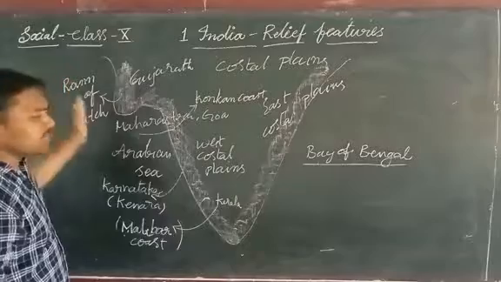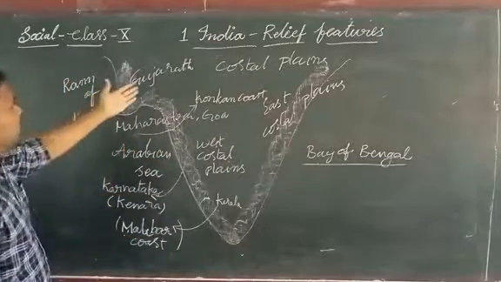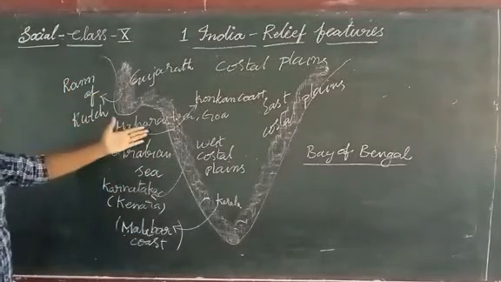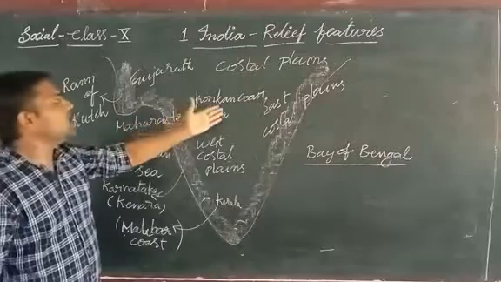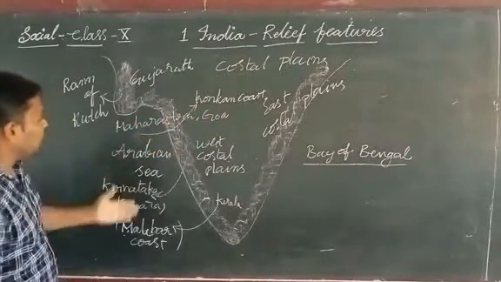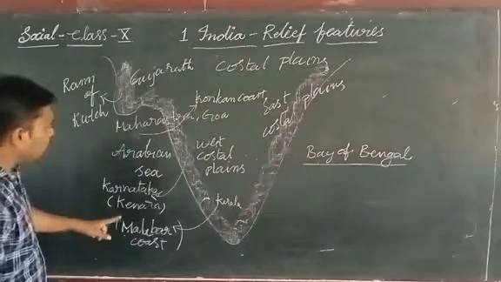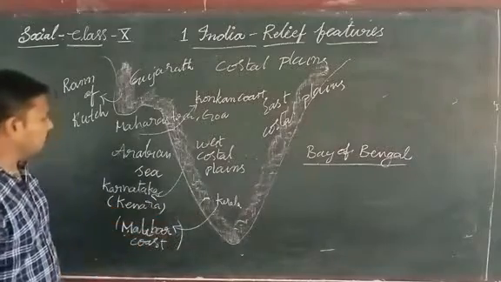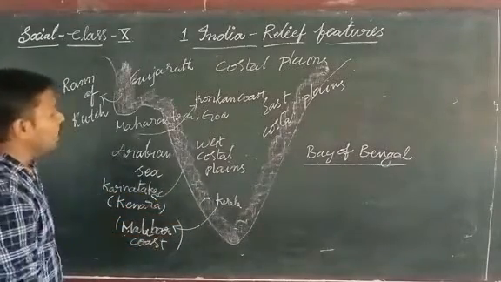Okay, these are the parts of the west coastal plains. In the state of Gujarat, they are called Ran of Kutch. In Maharashtra and Goa, they are called Konkan coastal plains. In Karnataka, they are called Canara coast, and in Kerala, they are called Malabar coast.